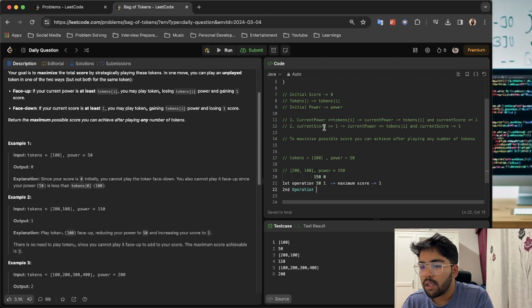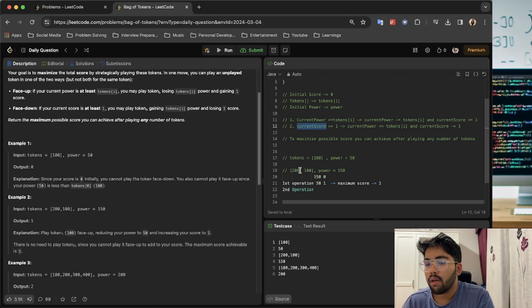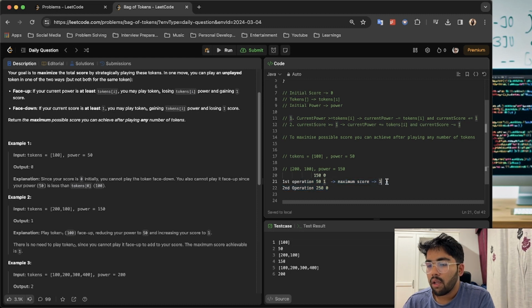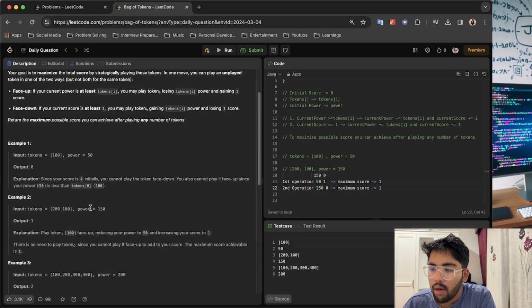In the next one, current power is greater than or equals to token. So 100 is already utilized and 50 is not greater than or equals to 200. So this operation can't be performed, but current score is greater than or equals to 1, so we can increase the power by 200. That one is also utilized. So power will become 250, but score will become 0 because we followed the second condition. So at any state, the maximum score still remains 1. This was the only choice, so the output should be 1.